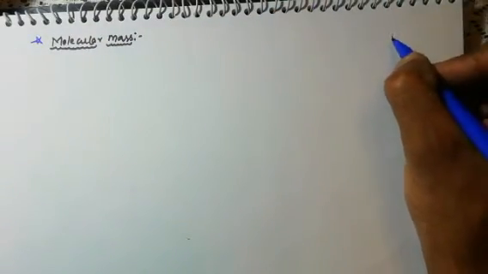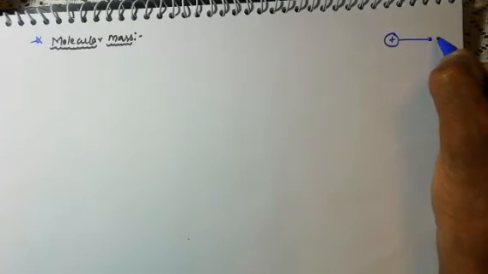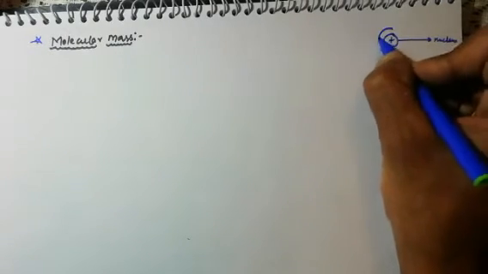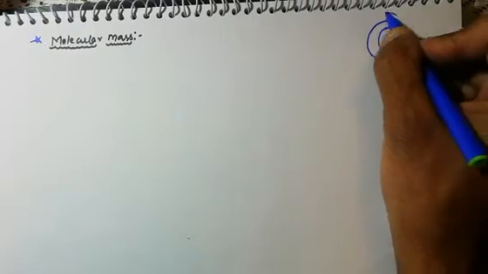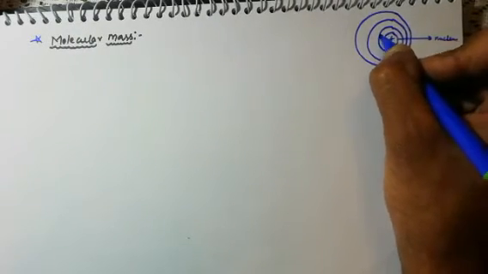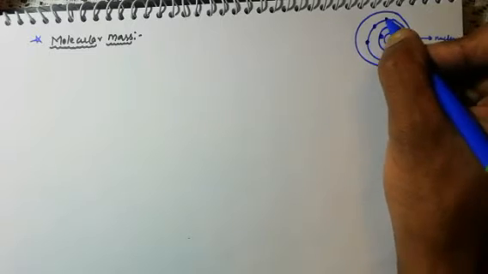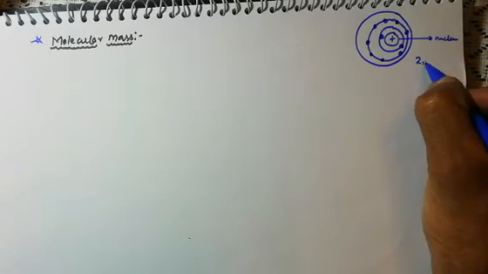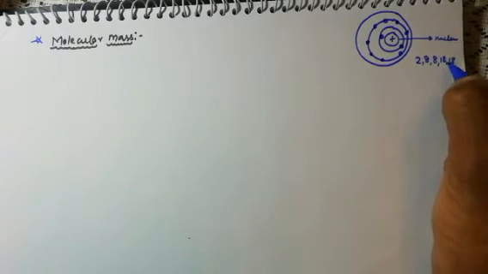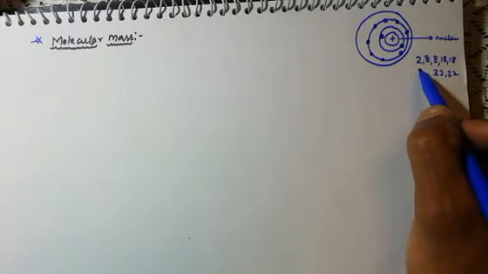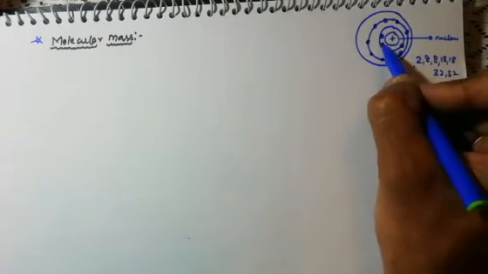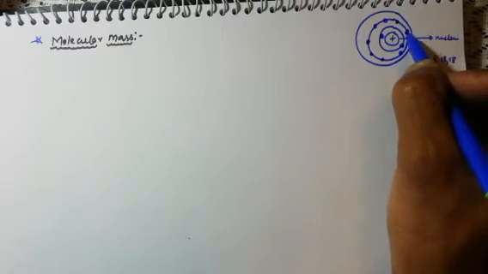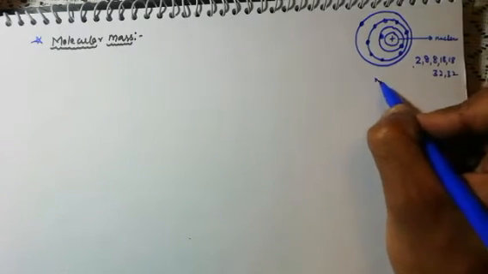Okay, the word mass comes from a kind of weight. As you know, an atom is made up of a nucleus and electrons that revolve around the nucleus. Electrons are filled in an atom with this magic number, as we studied in the last video: 2, 8, 8, 18, 18, 32, 32. It means 2, then 8, then 11. Suppose this is the example of sodium.